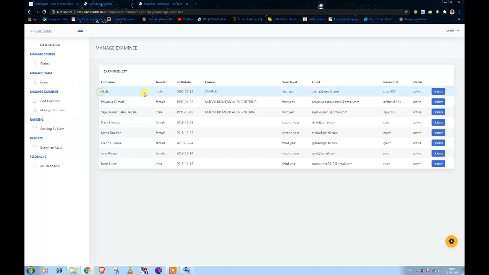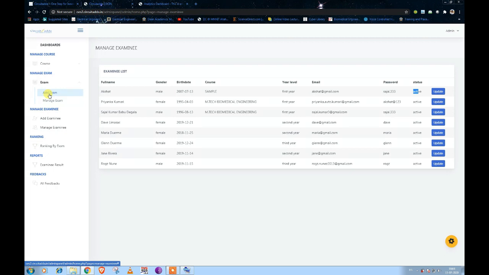Here I have registered Akshat, so I can update or delete him. The status is active. If you want to make him disabled, you can make it inactive. It depends on you. Then there will be the ranking, which we will get after the student takes the exam. We will discuss it later.